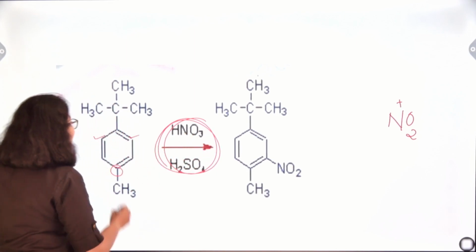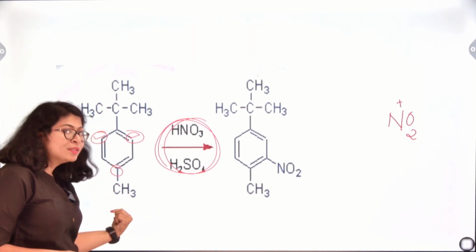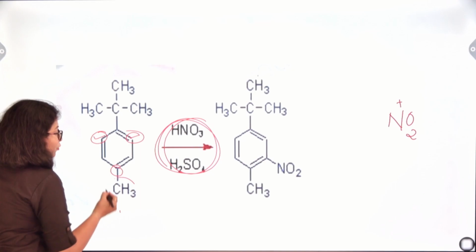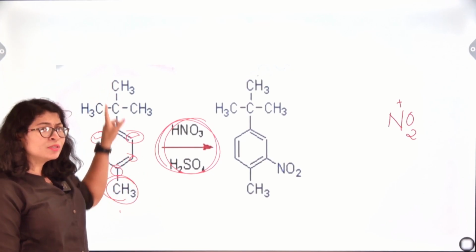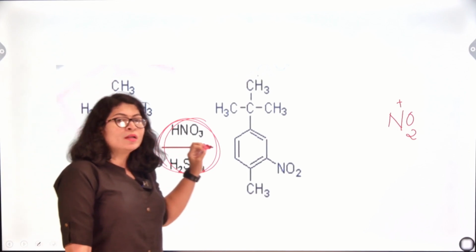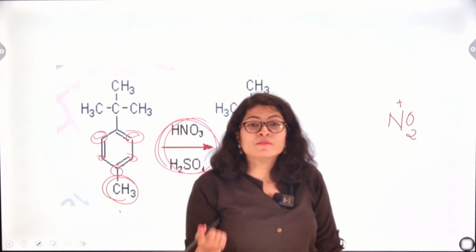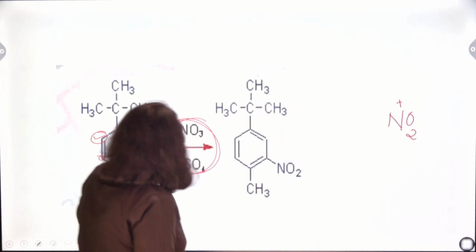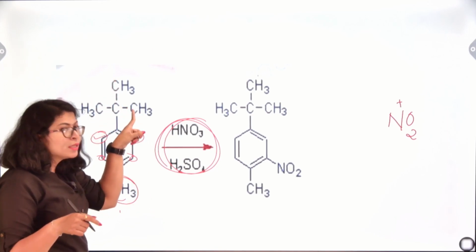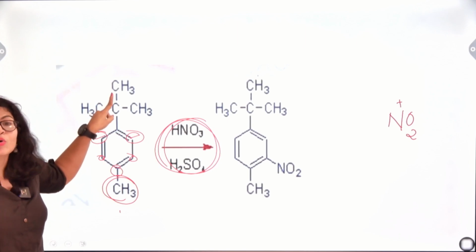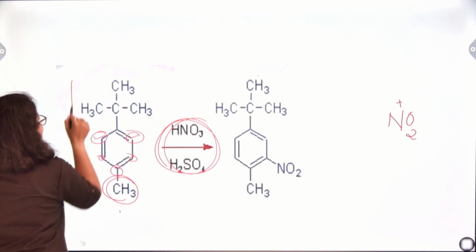The only positions left are those ortho to the tertiary butyl group. Now the ortho to tertiary butyl will be meta to methyl. For methyl, the ortho positions are these two, which are meta to the tertiary butyl group. Now the question arises, to which carbon will the nitronium ion, NO2 plus, go? Obviously, if I look at this, the carbon atom has no alpha hydrogen. There are methyl groups, so there will be an inductive effect, but no direct hyperconjugation effect, right? This group is showing a strong inductive effect.